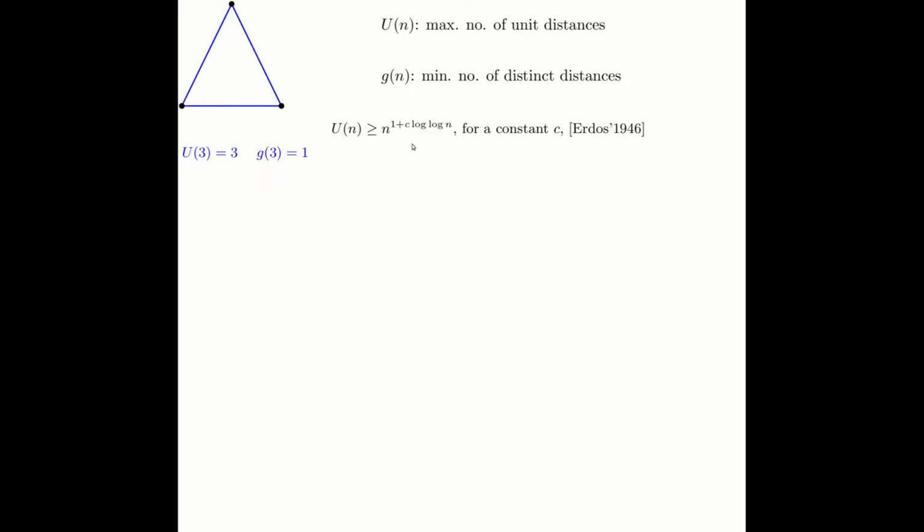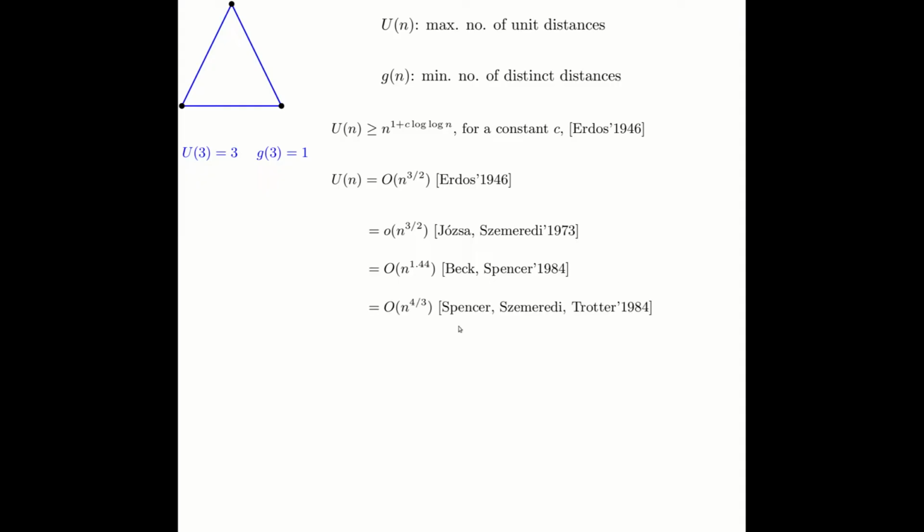There has been no progress upon improving this bound since then. From the other side, he actually could prove that among any set of n points, the unit distance can at most appear n to the 3 over 2 times. So now there is no way to repeat a same distance more than this bound. The bound was slightly improved in '73 and further improved in '84, and finally the best known bound to this problem is n to the 4/3.